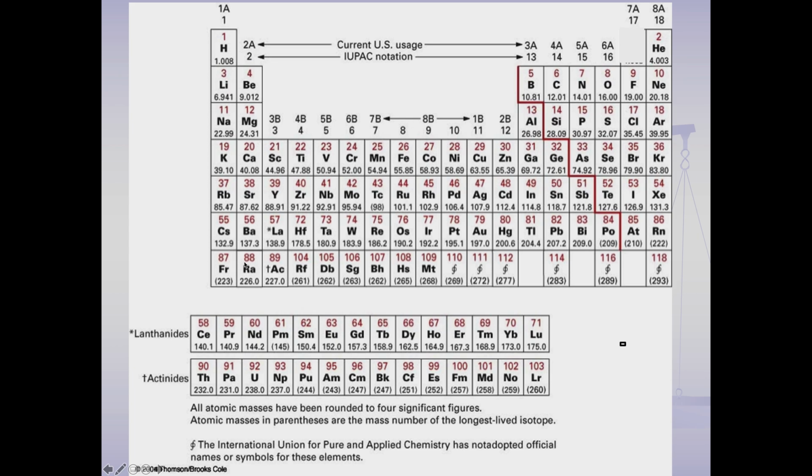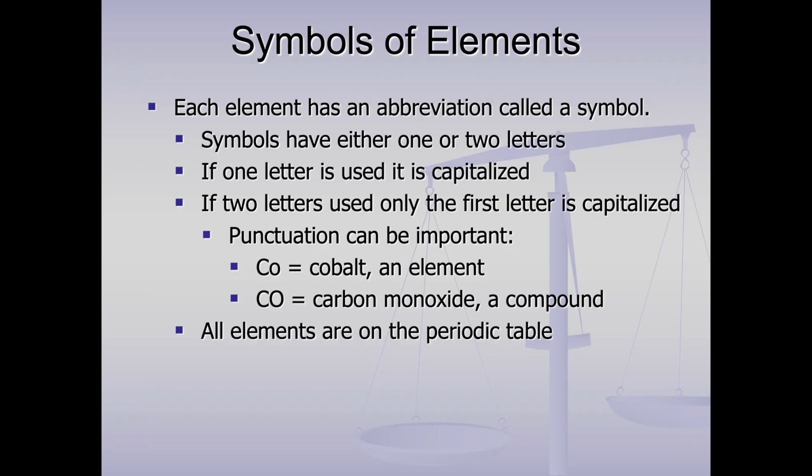And one thing you'll notice about these, and when I first saw this, I thought, what a weird way to arrange this. And we'll talk about this at length. You know, I wondered, what do the numbers mean? How come it's shaped like this? Why isn't it a nice rectangle? Obviously, they're not in alphabetical order, but we'll talk a little bit about the symbols. But for now, anything that's an element is on the periodic table. If it's not on the periodic table, it's not an element.